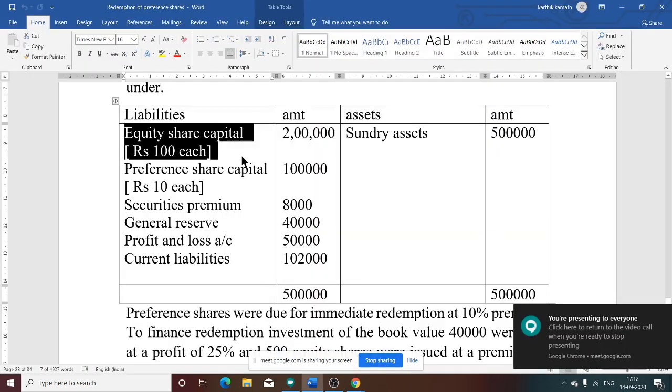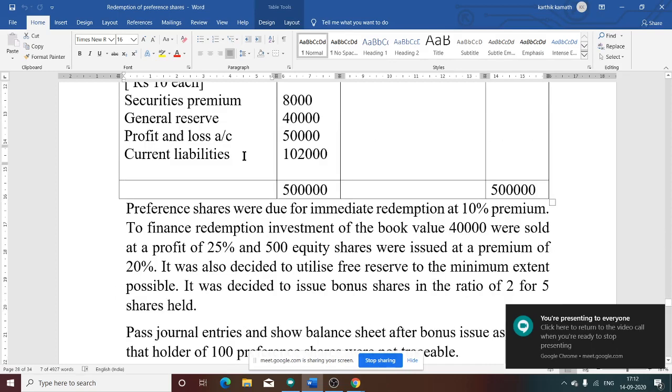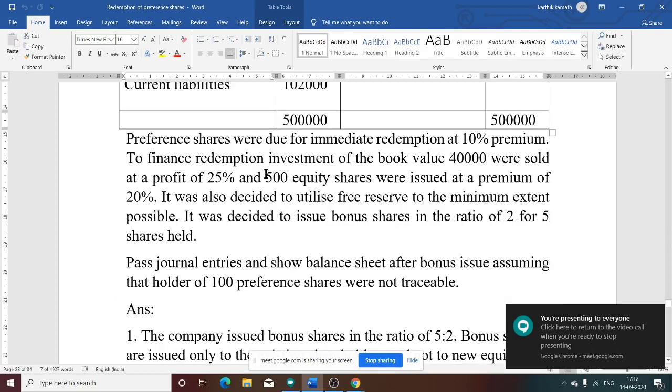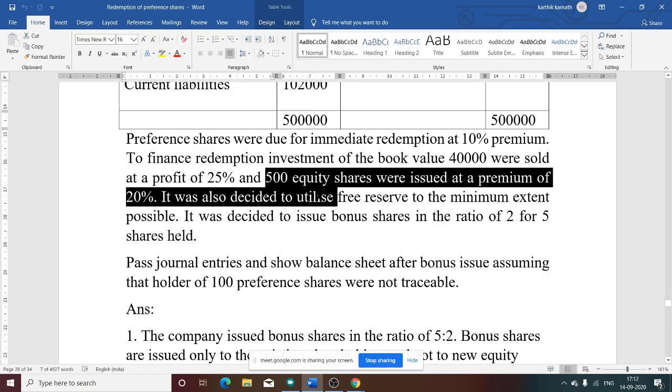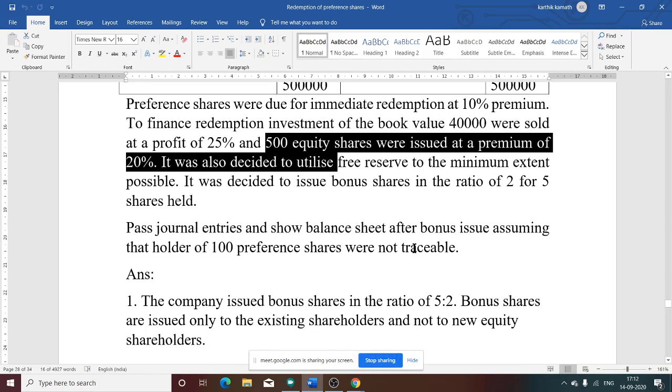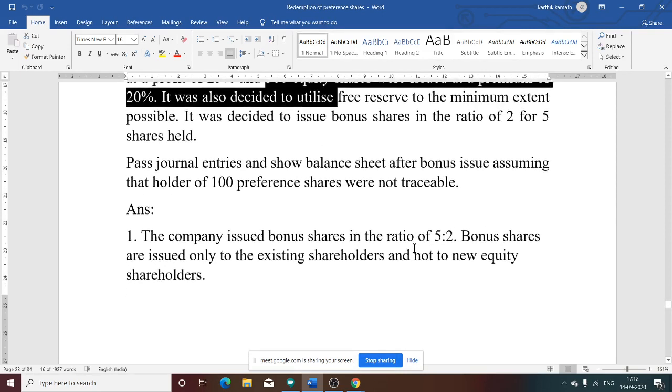And what about the new shareholders? Who are the new shareholders? The fresh issue information given in the adjustment, that is 500 equity shares issued at a premium. So these are the new shareholders. For them bonus shares are not given; only to the existing shareholders are bonus shares given.